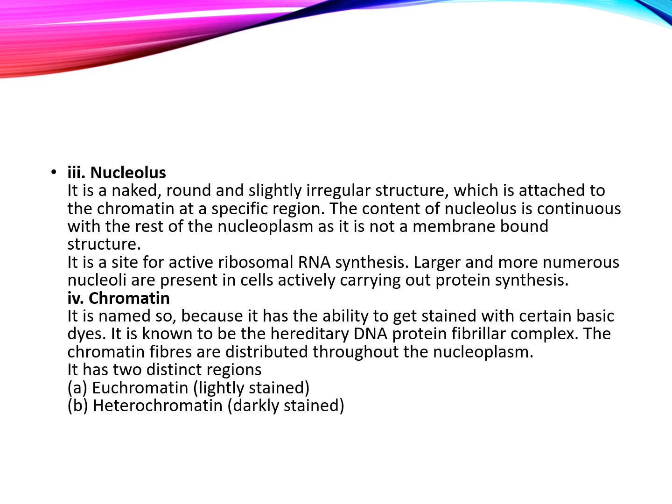Chromatin is named so because it has the ability to get stained with certain basic dyes. It is known to be the hereditary DNA protein fibrillar complex. The chromatin fibers are distributed throughout the nucleoplasm and have two distinct regions. The lightly stained region is called euchromatin and the darkly stained region is called heterochromatin.